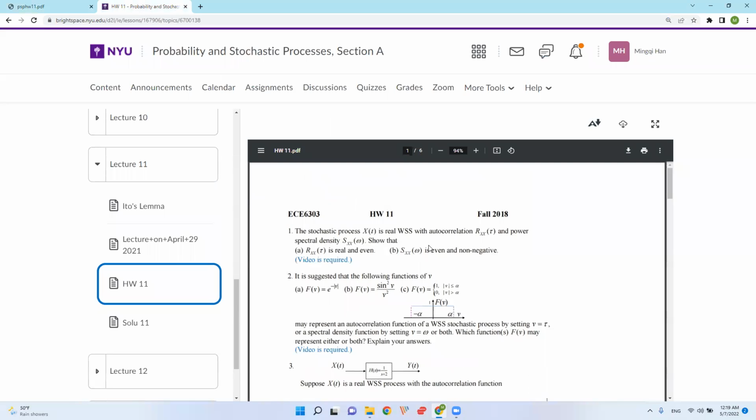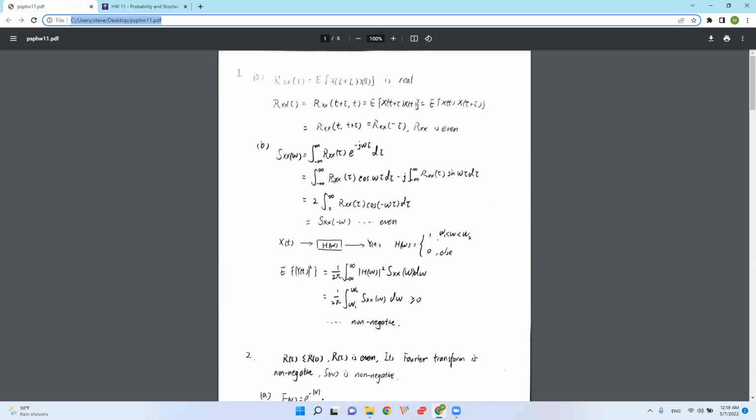For part B, we are to find out that its power spectral density is an even function, and we also want to know that it's non-negative. To prove that it's an even function, we know that the autocorrelation and its power spectral density are essentially a Fourier transform pair.